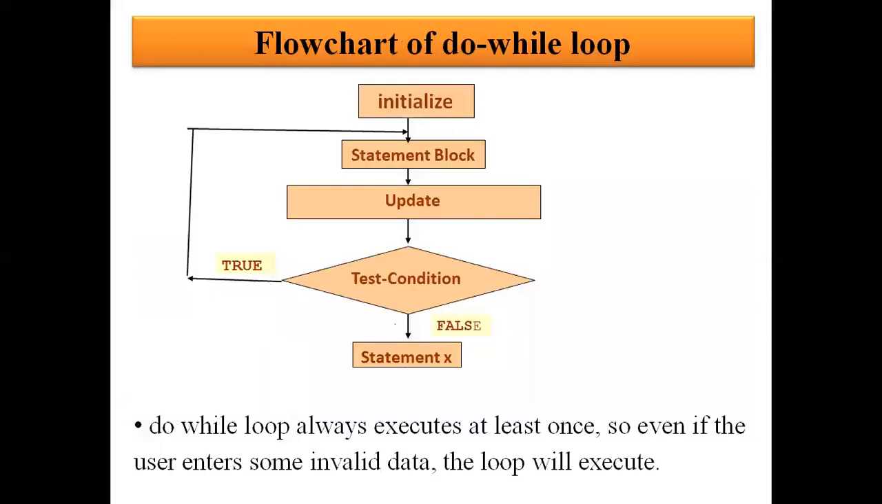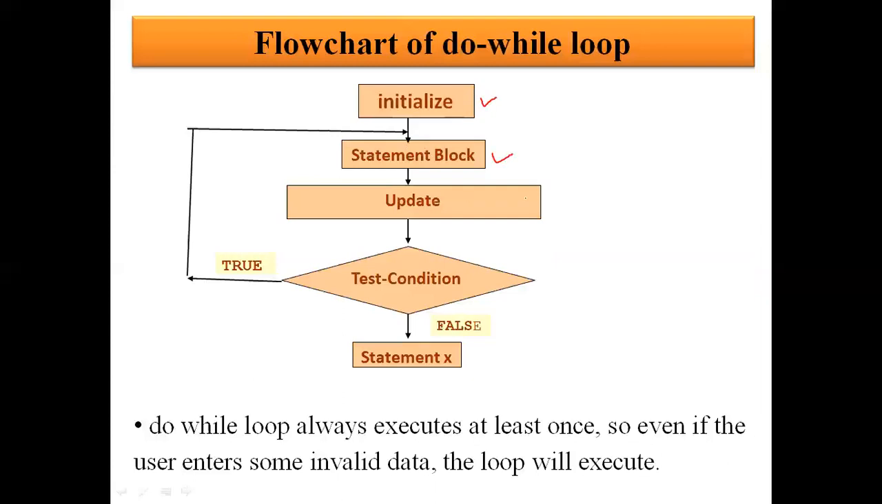We can see this with the help of a flowchart also. So this flowchart is a bit different than for and while loop. First of all, we have initialization. Then after initialization, there is a statement block which may have any number of statements. So it is going to execute.